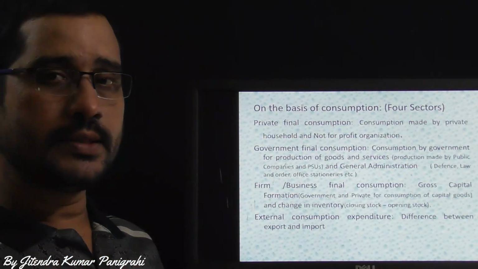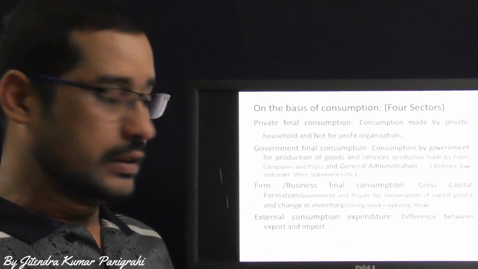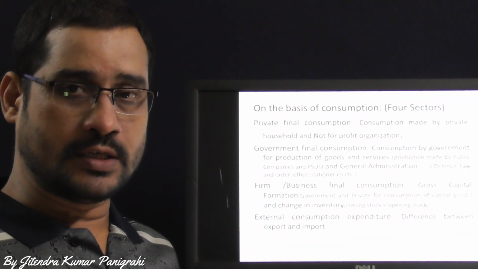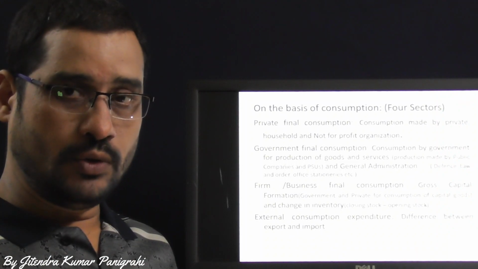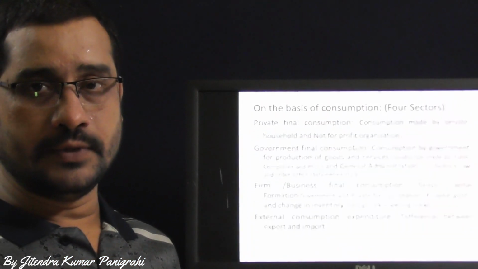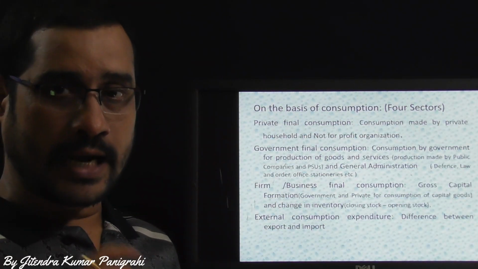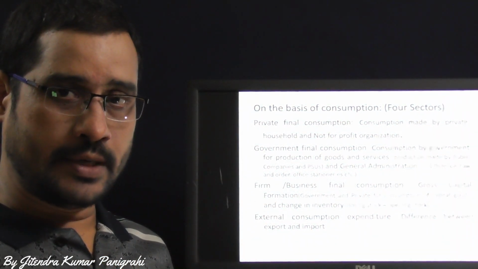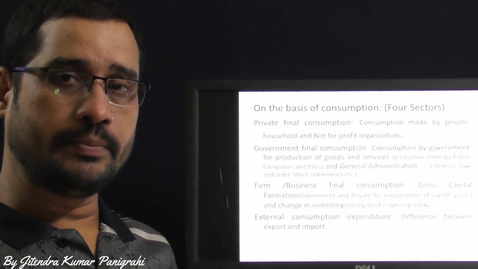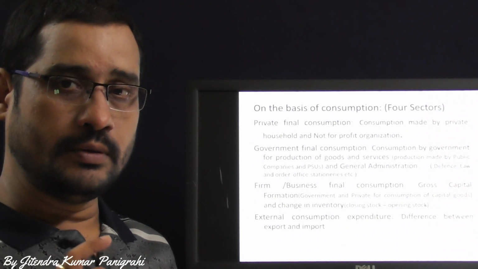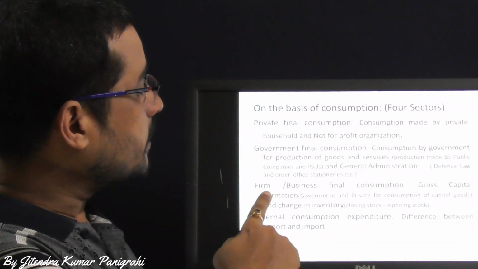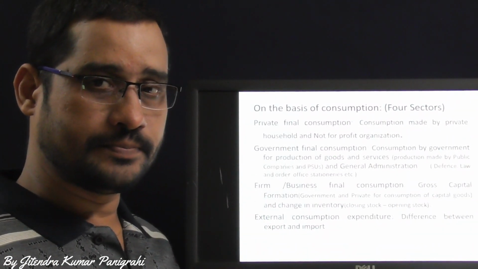The third component is the firm or business final consumption. As you know, business concerns are also consuming goods and services for capital formation, and this includes both the private sector as well as the government or public sector. That capital formation is part of this final consumption expenditure.